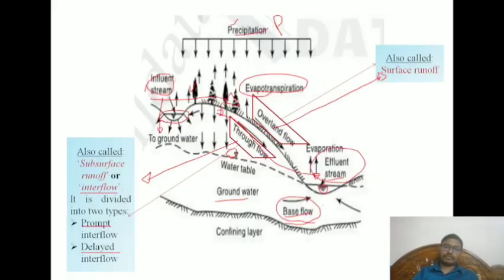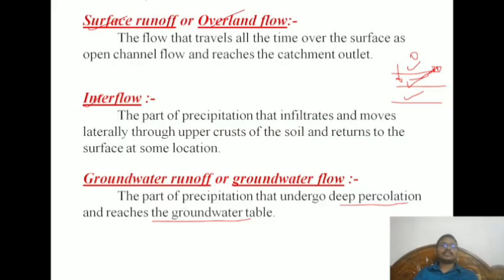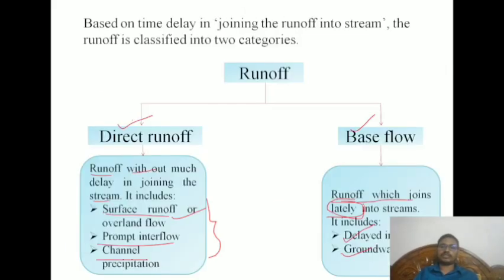From here we can understand that surface flow will come quickly. Interflow also will come quickly, but it has two types: prompt and delayed. Prompt will go, delayed will stop, and groundwater. So in this, surface flow and prompt interflow will impact quickly, and groundwater flow and delayed interflow will be delayed. They come a little late and join the stream.